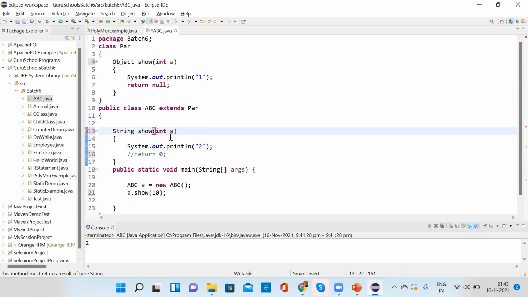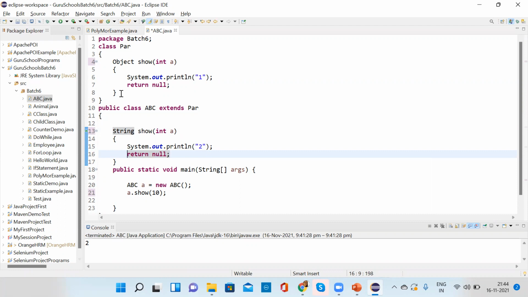Can you give nothing for the return type int? Return should be something, right? Return null, String, Integer. It's taking now because I have commented the return type. That is why.